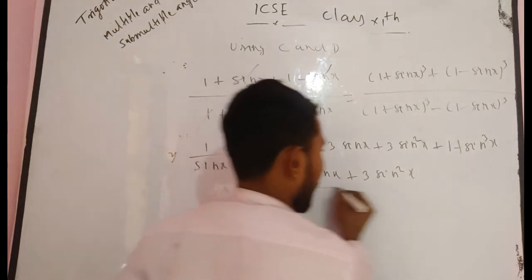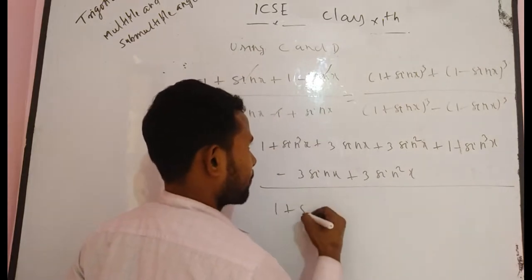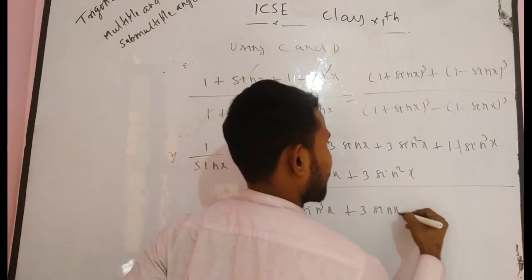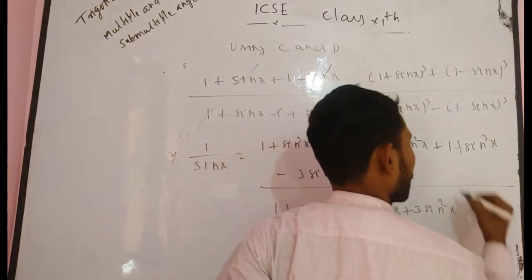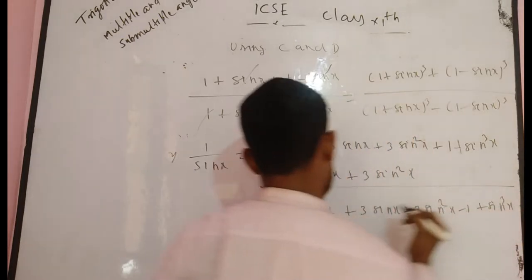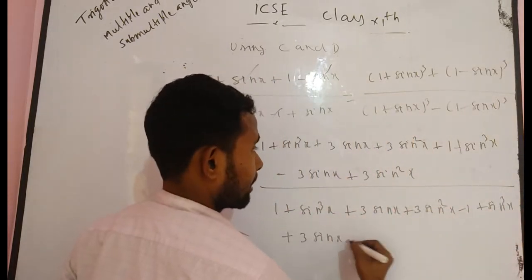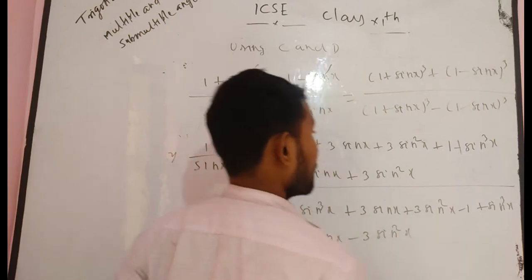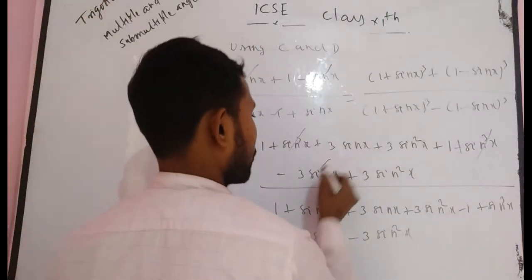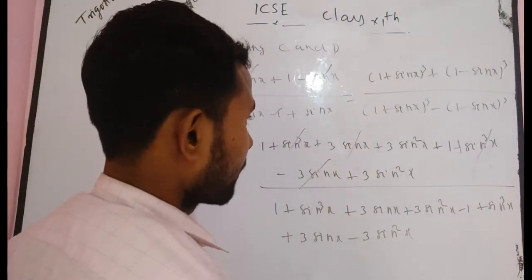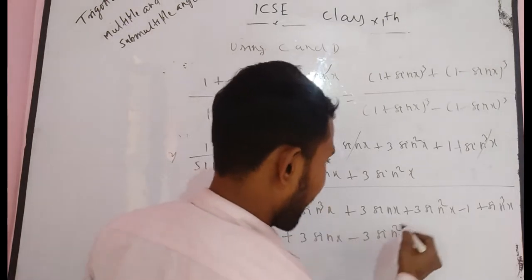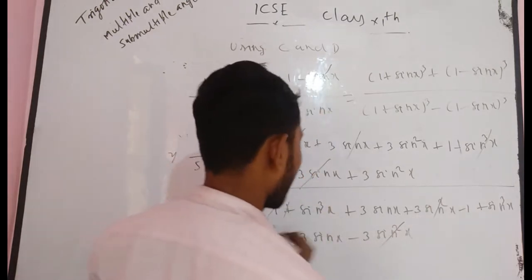In the numerator, and in the denominator you get a similar expression, only differing by sign. That means 1 plus sin cube x plus 3 sin x plus 3 sin square x, and after multiplying by the minus you get minus 1 plus sin cube x minus 3 sin x minus 3 sin square x. Now you have to simplify this. The sin cube x terms remove each other, and the 3 sin x terms are also removed. In the denominator we can also remove some factors: minus 3 sin square x plus 3 sin square x, and 1 and minus 1.